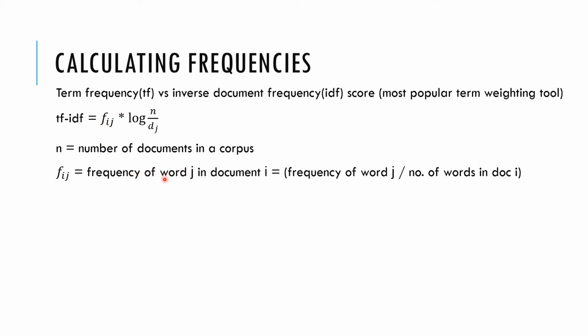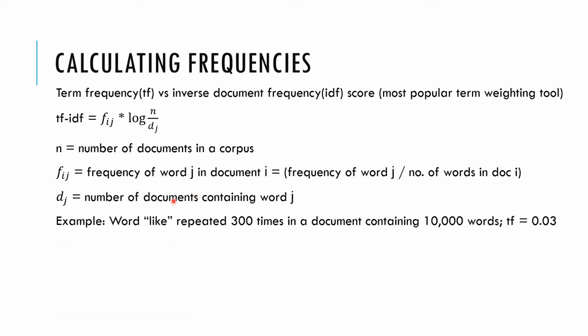Word is used as term, so how many times that term has appeared in a document. Dj is the number of documents containing that particular word. So out of all the documents, how many documents have this word appeared in? For example, let's say the word like has been repeated 300 times in a document containing 10,000 words, right?